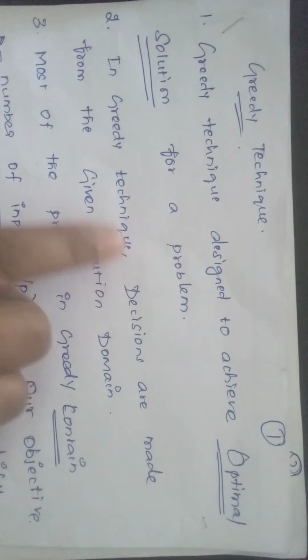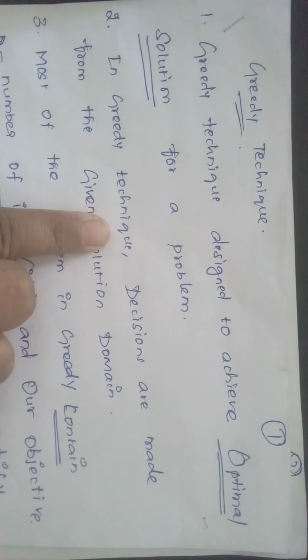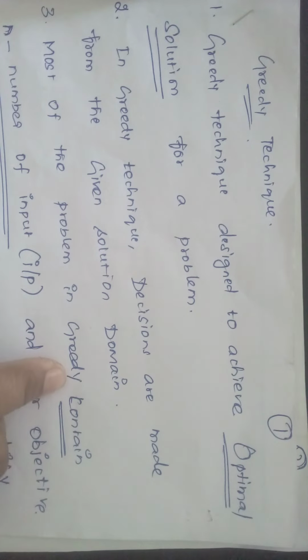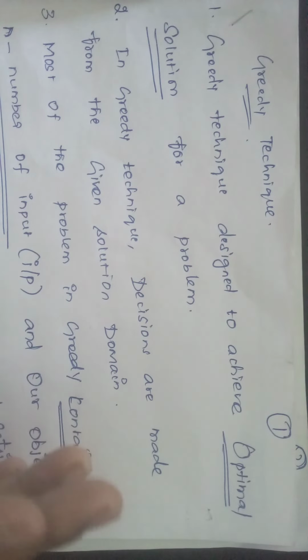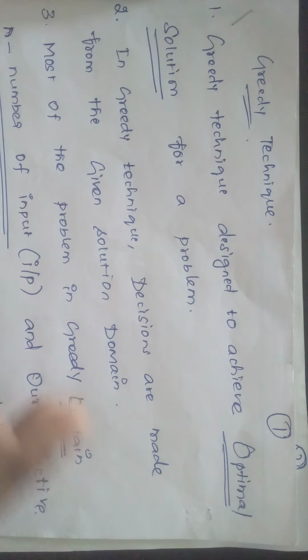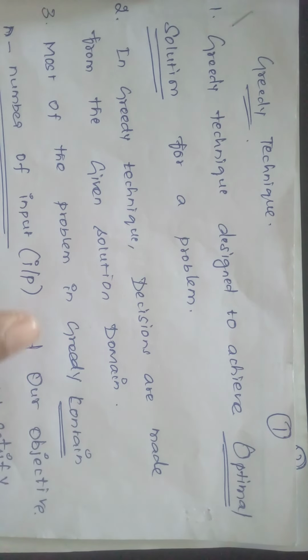In the greedy technique, decisions are made from the given solution domain. Decisions mean nothing but the conditions. For example, in bubble sort, based on the input we decide the solution, such as how many movements the bubble sort will need. The same thing here: decisions are made from the given solution domain. That is the greedy technique.